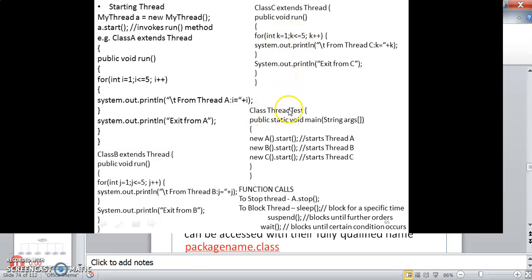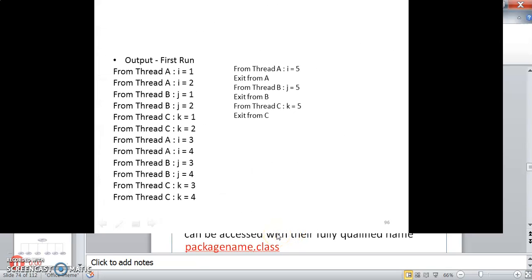And there is a main class ThreadTest, public static void main(String args), where using the start method we invoke different threads. New A().start() invokes thread A, new B().start() invokes thread B, new C().start() invokes thread C. And to stop the thread, A.stop() is invoked. Likewise, to stop each and every thread, you have to specifically call each thread separately: A.stop, B.stop, C.stop. To block a thread: sleep blocks for a specific time, suspend blocks until further orders, wait blocks until a certain condition occurs.